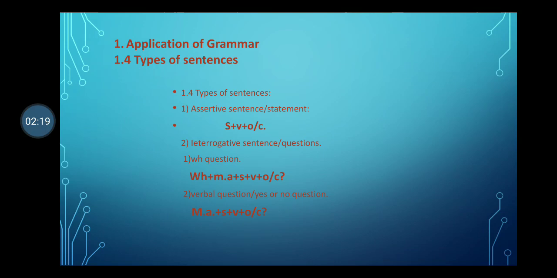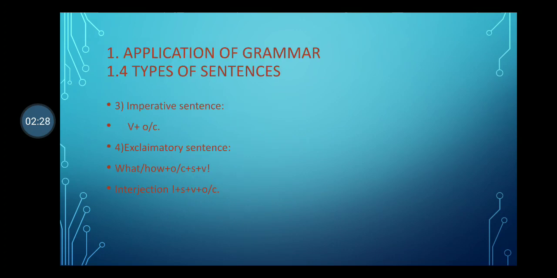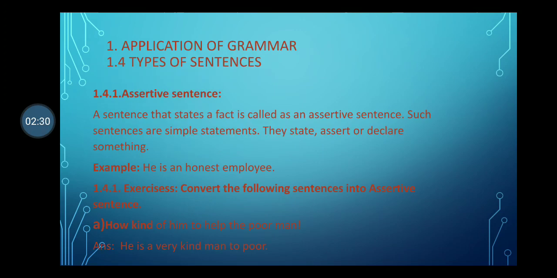We discussed its changes in the last three videos. Today we are dealing with the last one, exclamatory sentence. We also discuss the examination point of view. Types of sentence will be asked in the final paper in question number 6C for 2 marks, maximum 4 marks.